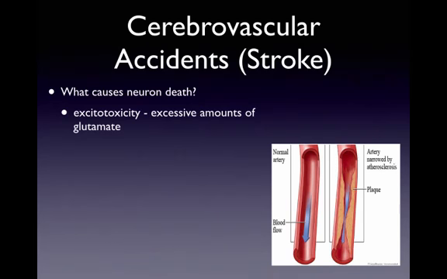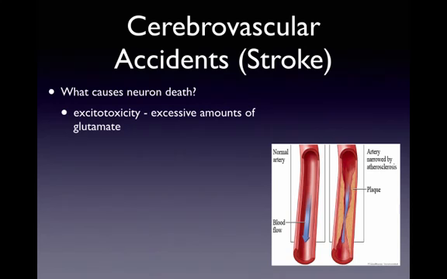And this depolarization results in the release of glutamate, and the activation of glutamate receptors causes more sodium ions to enter the cell and causes the neurons to absorb excessive amounts of calcium through the NMDA channels that glutamate is opening.